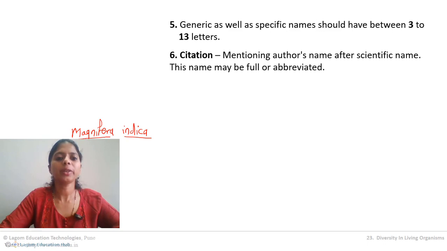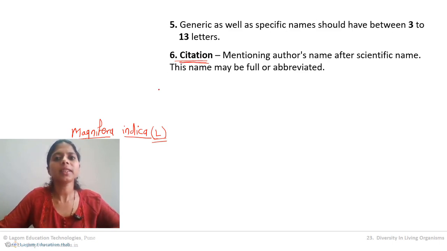Now here you need to understand properly. One term he introduced is called citation. Citation means mentioning the author's name after the scientific name. So who gave this name, Magnifera indica? This name is given by Carolus Linnaeus himself. So if I write L, then I understand L in brackets over here, that Linnaeus gave this name. So this mentioning of the author's name in brackets after the scientific name is called citation.